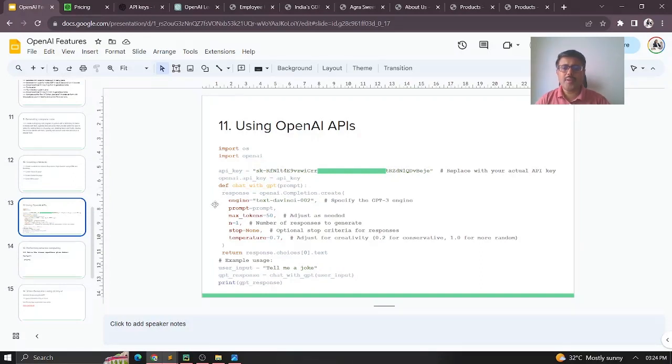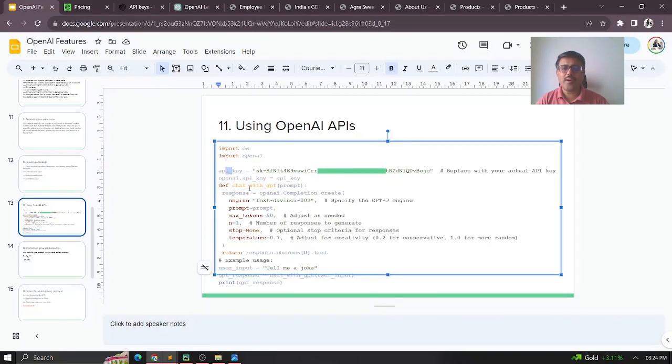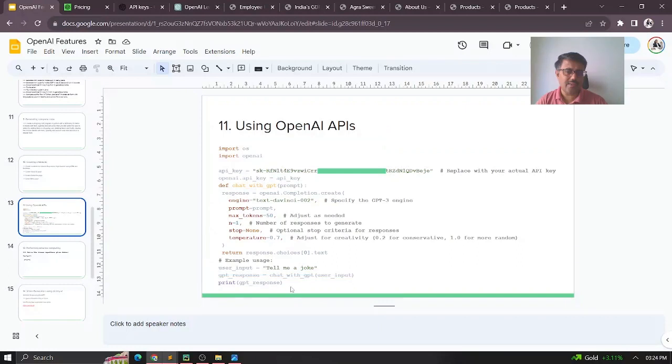As I explained here, you are just using the API key, and then you are defining the function like chat with GPT. Then you're giving a prompt, and the engine which you are using, and your stops. Your temperature is nothing but your accuracy, so for better accuracy you can set the value between that. Then you're just returning the response. That's what you are getting here. So it's a simple way to understand the code.